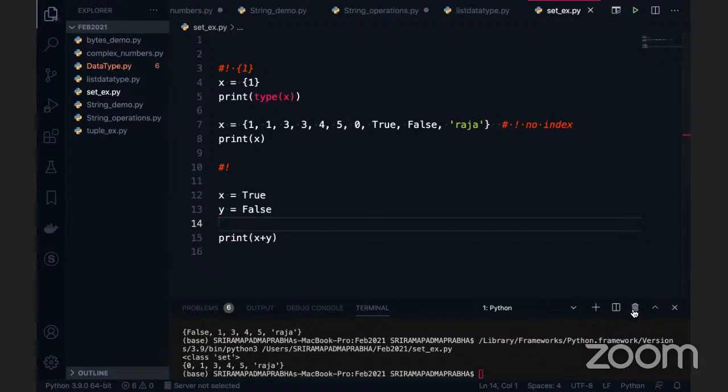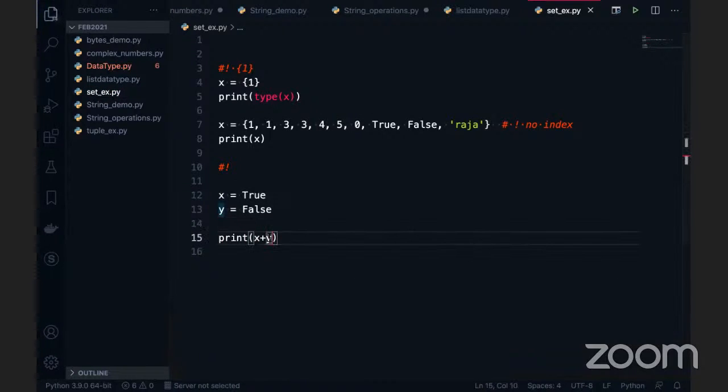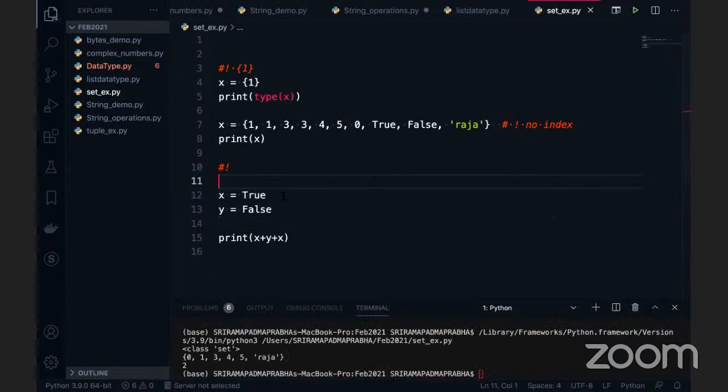Anybody guess? If I give True plus False plus True, what is the output? It is 2. Just understand, guys, for people who don't know: when you do mathematical operations, True is converted into the integer 1, and False is converted into 0. So if I execute this, 1 plus 0 plus 1, that is 2.